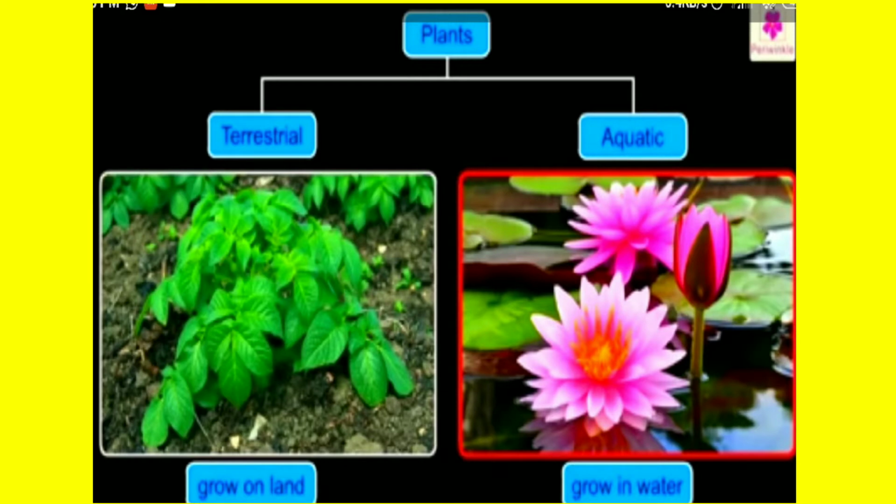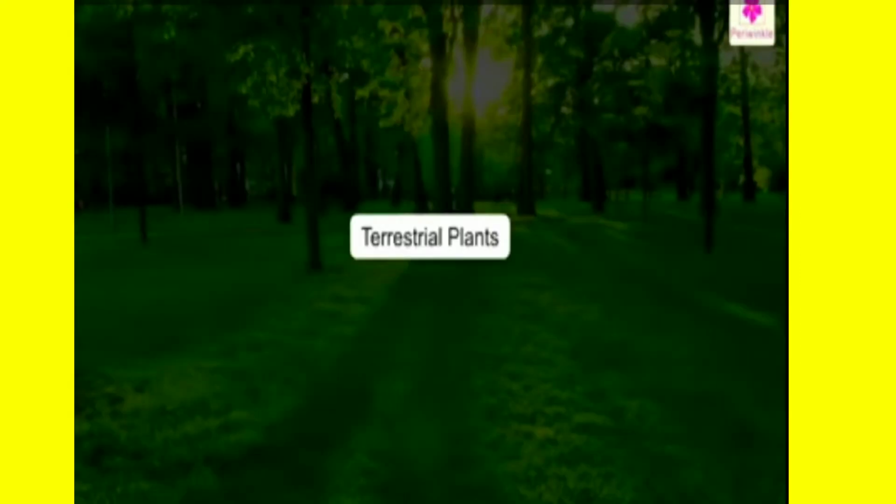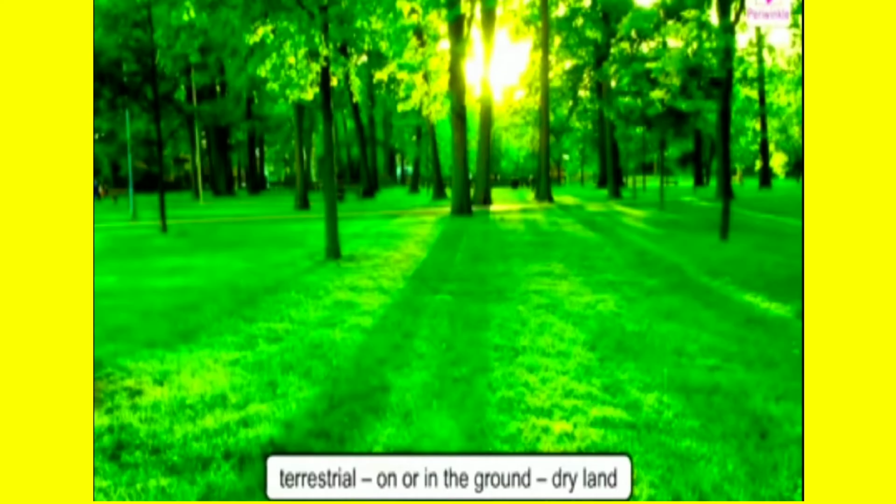Plants that grow in water are called aquatic plants. Let us learn more about them. First, terrestrial plants. The word terrestrial means on or in the ground, meaning dry land.